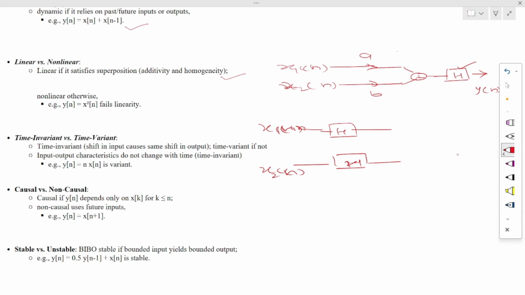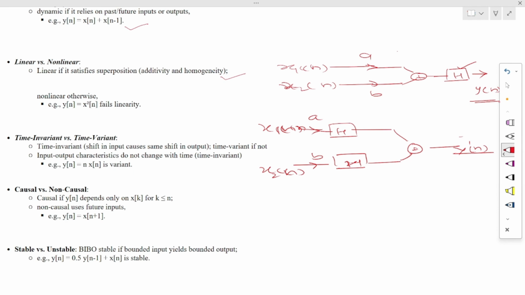Here we multiply with a and b, and when we sum these two, the corresponding output is defined by y dash n. If this y dash n and y of n are equal, then we can say that the system is linear. Otherwise we define it as a non-linear system.